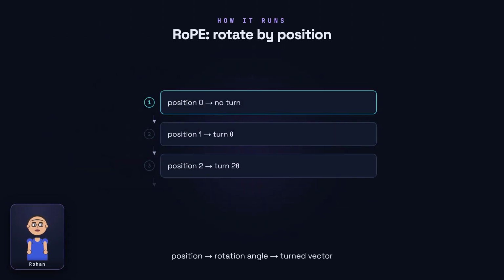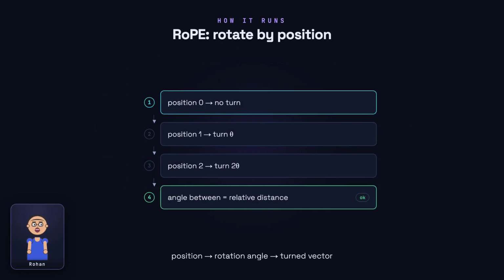Here's the magic of rotating. When attention compares two words, it effectively measures the angle between their vectors. If position 1 is turned by theta and position 2 by 2 theta, the gap between them is theta, the relative distance. So RoPE bakes in how far apart directly, which generalizes beautifully to long sentences.